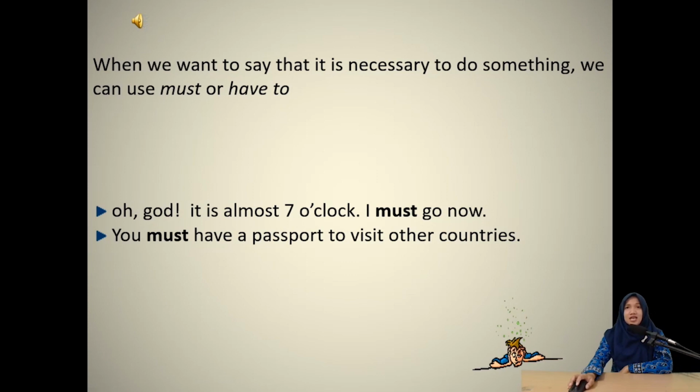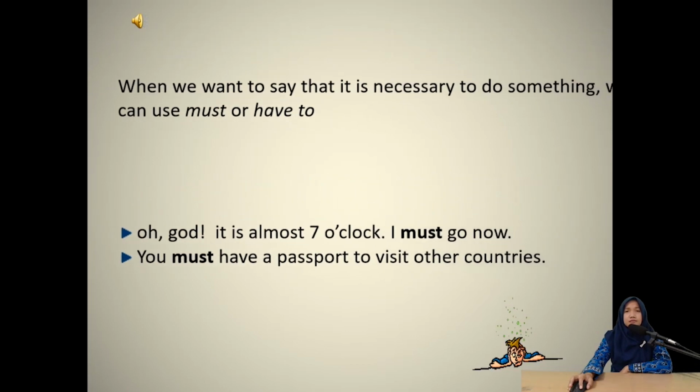This is just another example, just like I told you previously. Oh God, it is almost 7 o'clock. I must go now. And then the second one, you must have a passport to visit other countries. This is just other examples. Basically, it's the same. Okay, let's move to the next slide.